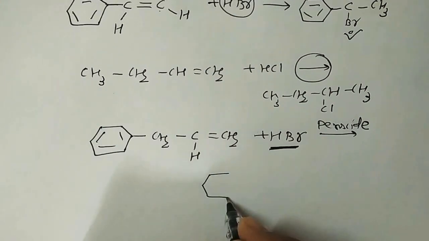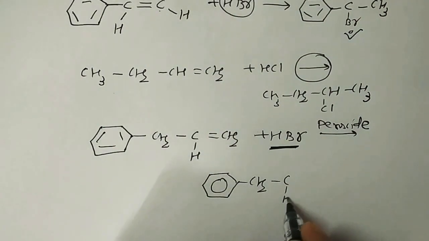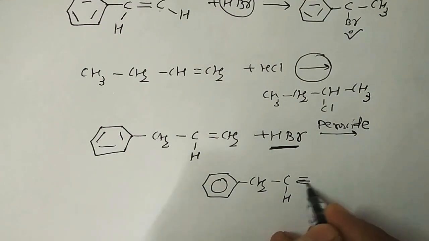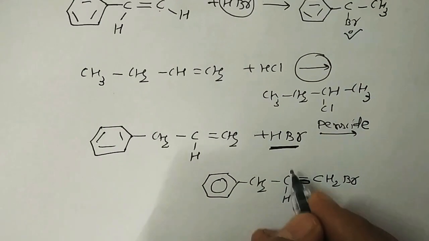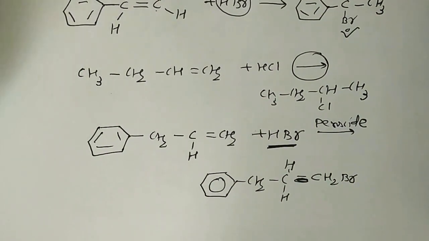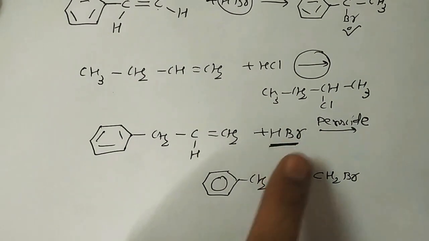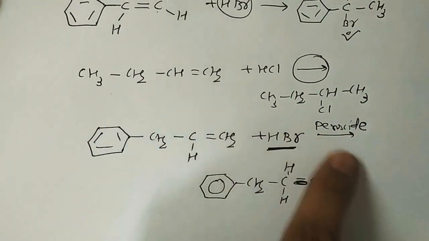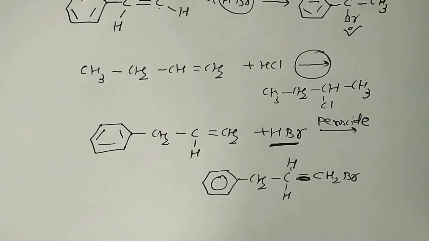So we get a product like that, CH2Br and hydrogen. Anti-Markovnikov addition is always used with HBr. It's a free radical mechanism. So this is all about the addition of HX and addition of X2.